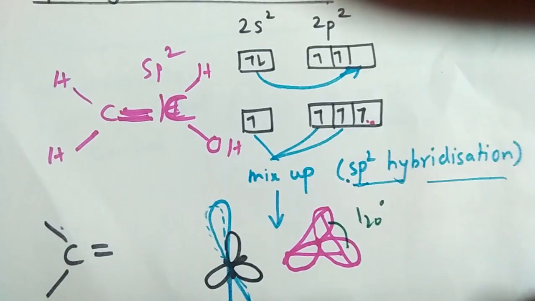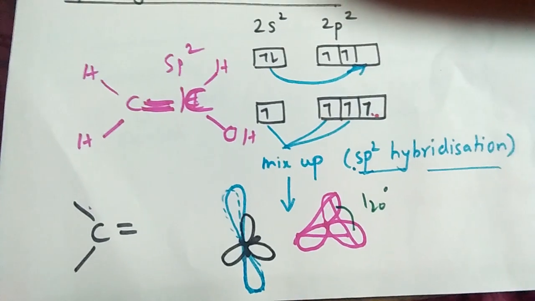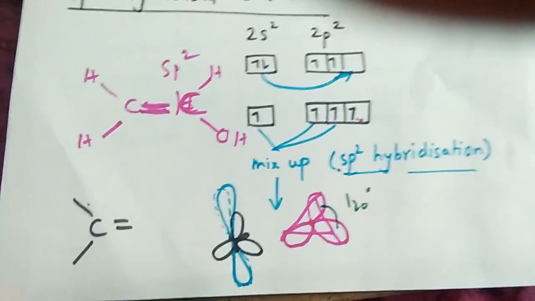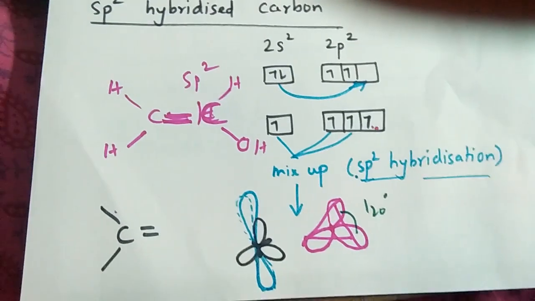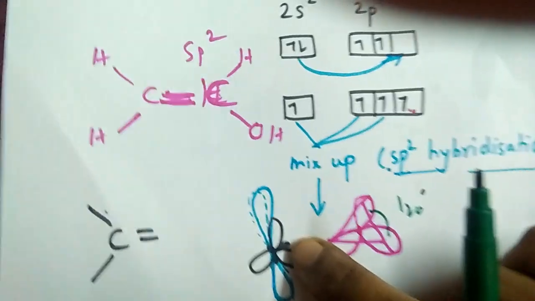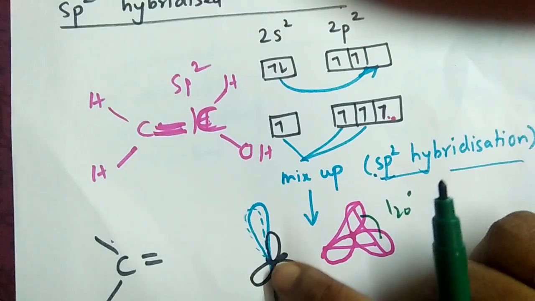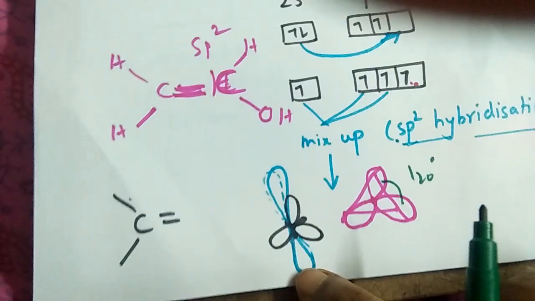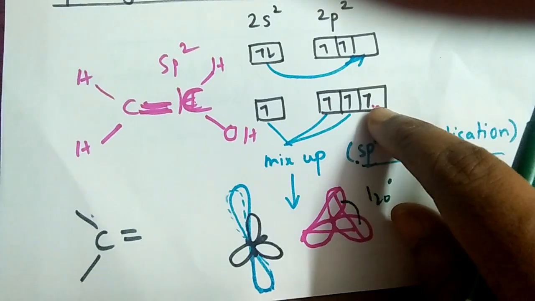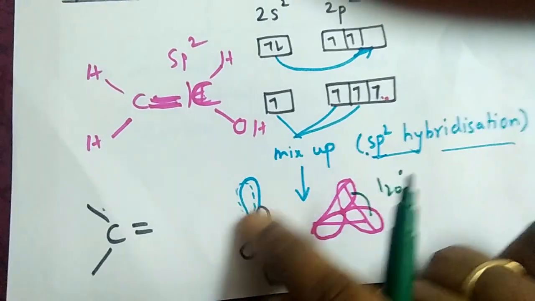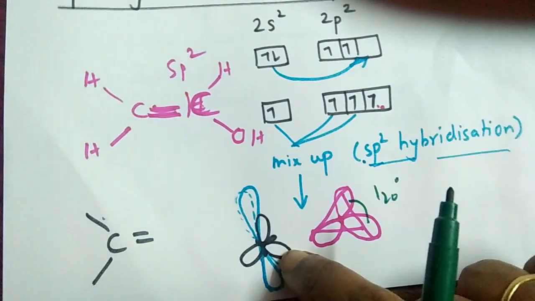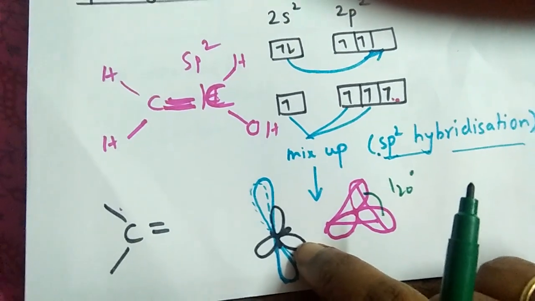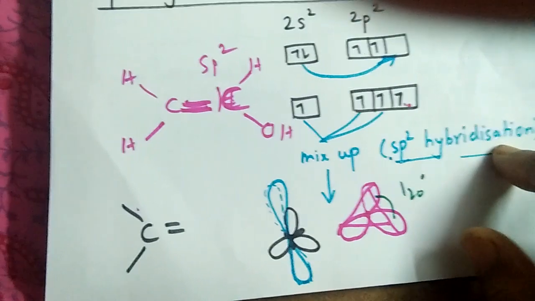They are in a trigonal planar arrangement. Here it is drawn clearly: the blue dumbbell shaped orbital is the orbital which is not involved in hybridization. The black lobes are the sp2 hybridized orbitals in trigonal planar arrangement.